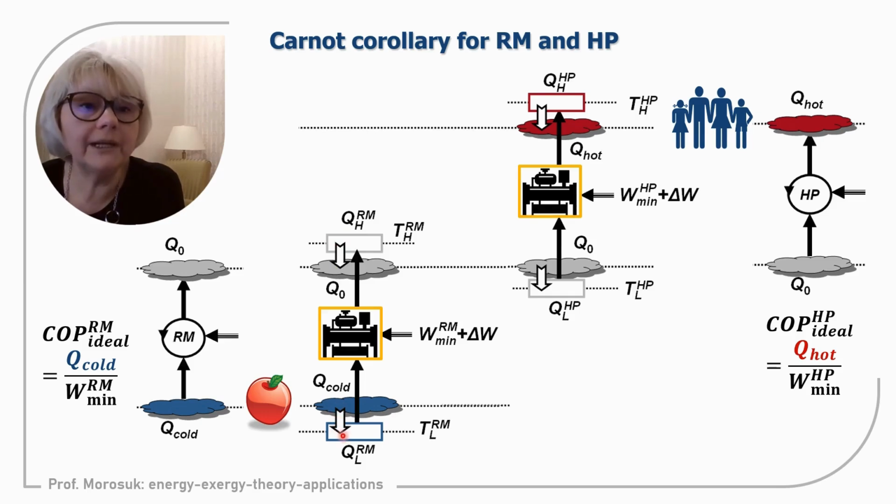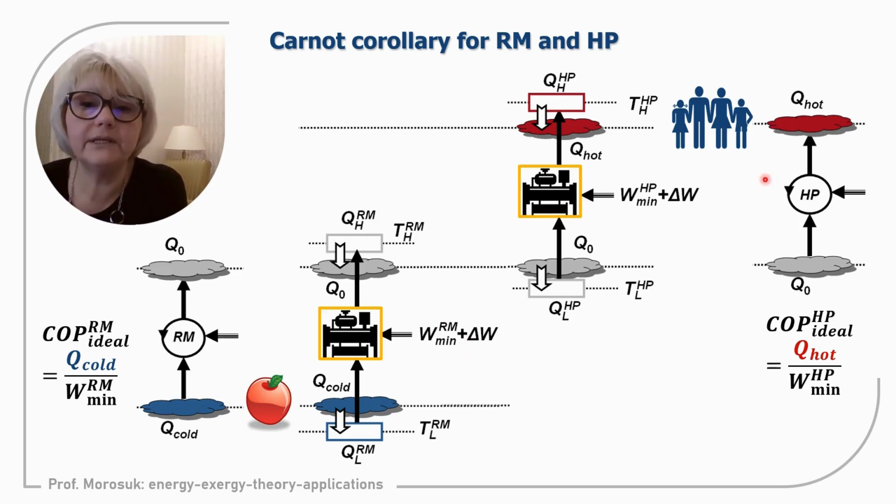So I repeat, if we would like to cool down the product, we should have a thermal reservoir with temperature lower than the product, so that heat will come by itself. After that, using the refrigeration machine, it will be lifted to a temperature higher than the environment, and after that removed to the environment. Definitely, the work that we need to supply, now from even lower to even higher temperature level, will be higher, and efficiency, definitely COP, will be lower.